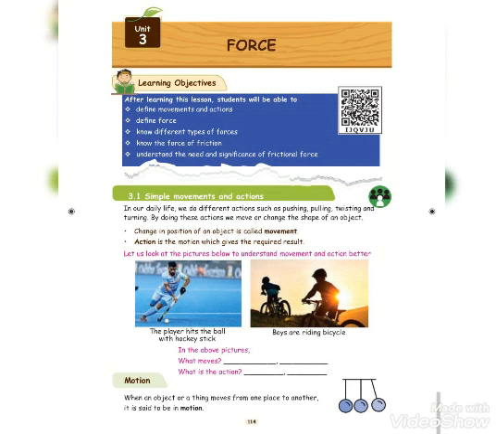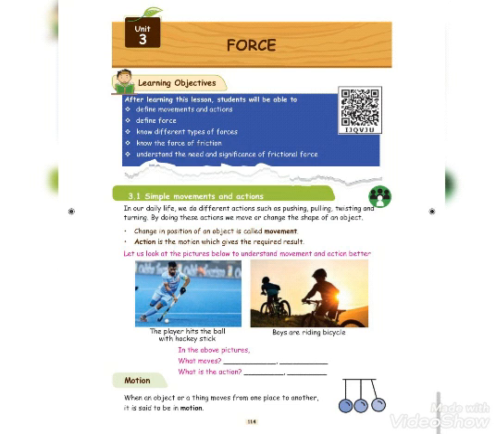In our daily life, we are doing some kind of actions like pulling, pushing, twisting and turning, while we are playing with toys or dolls. By doing these kinds of actions, we move or change the shape of the object. Either we move the position, otherwise we can change the shape of the object.